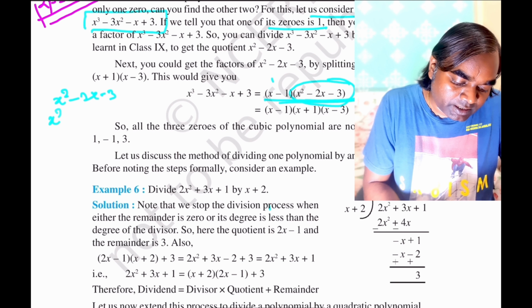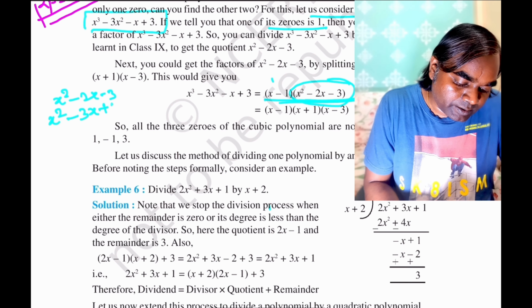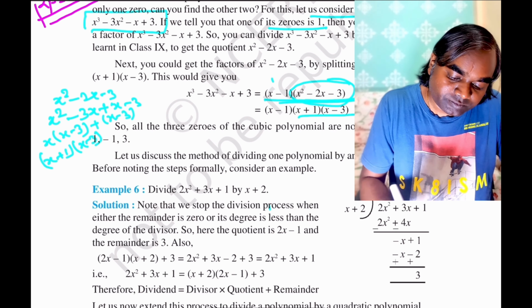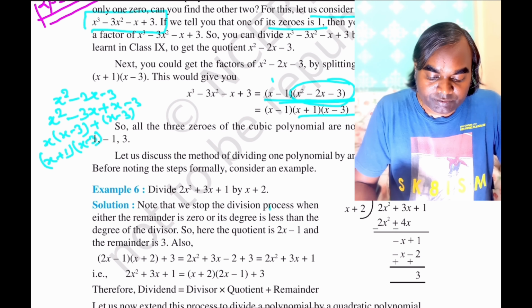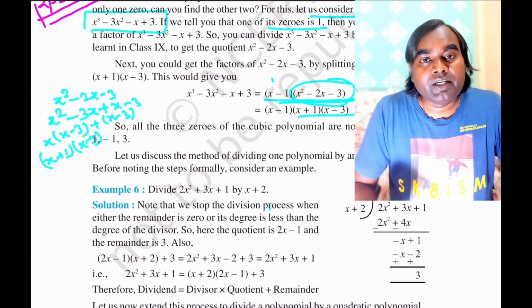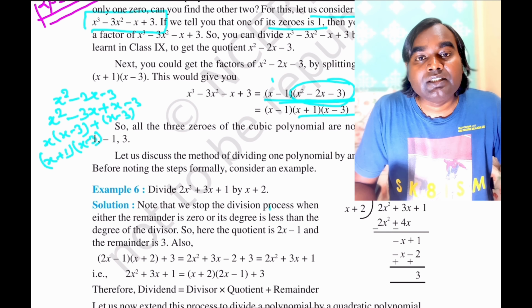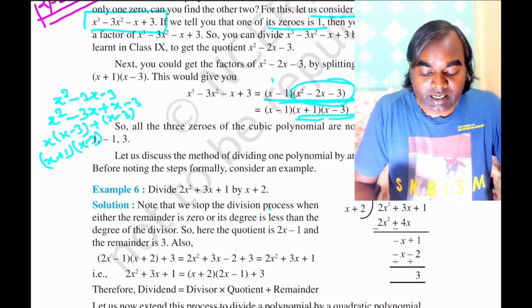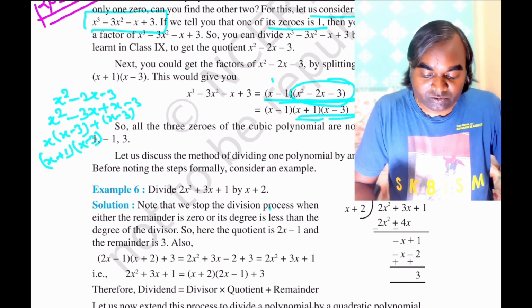This can be written as x square minus 3x plus x minus 3, so x into x minus 3 plus 1 into x minus 3. So ultimately there are two factors, x plus 1 and x minus 3. So we are in a position to know that there are three zeros: x is equal to minus 1, x is equal to 3, and the other is already given, x is equal to 1.